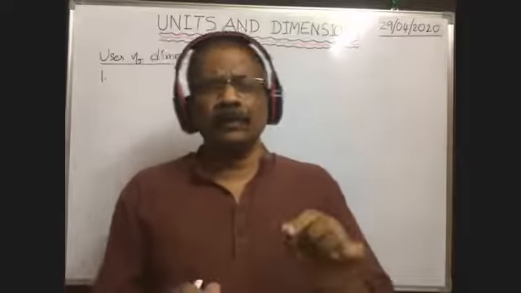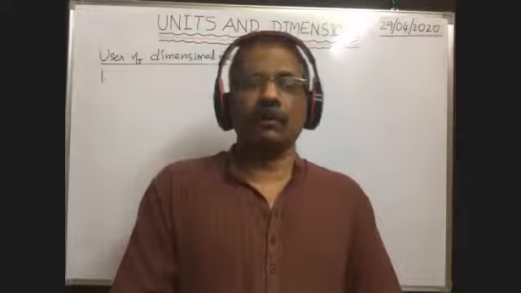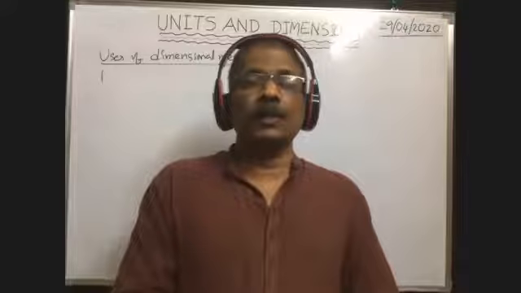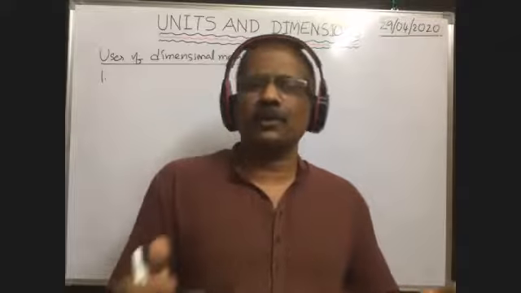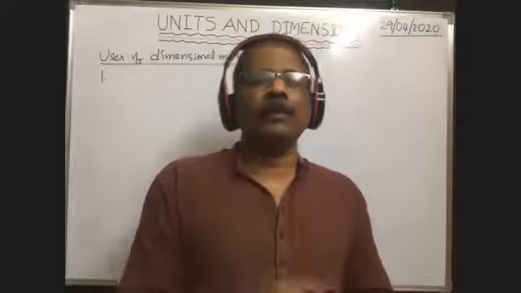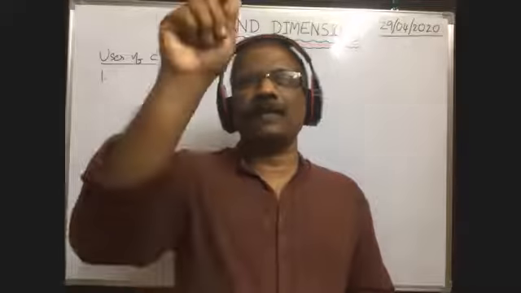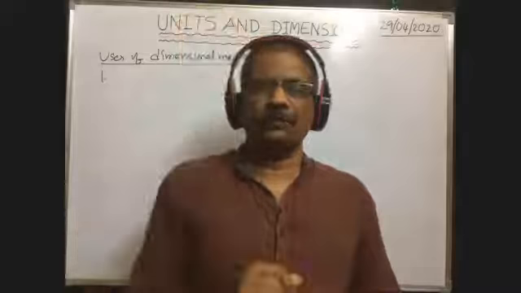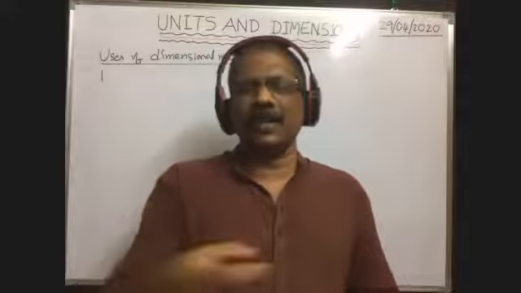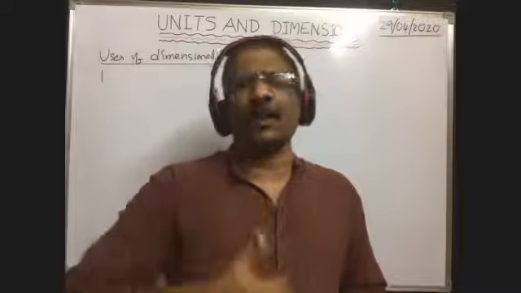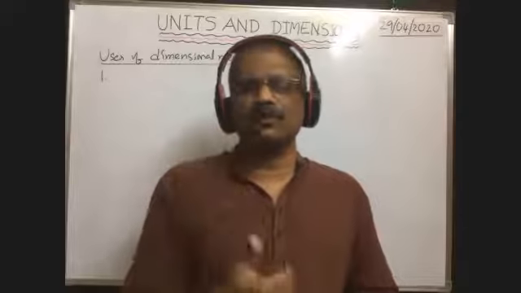Suppose we want the time period of a simple pendulum: T is equal to 2 pi root L by g. Somebody may know the formula, somebody may not. A simple pendulum means a bob is suspended by a string, and the other end of the string is fixed to a rigid support. Now you pull the bob aside and release it. Then it makes oscillations like this, just like the pendulum in a clock.